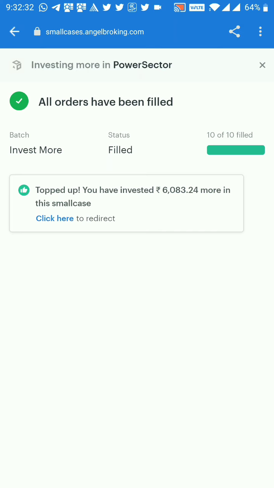But yeah, this is how we can invest through our smallcase. We need to link this smallcase account with our existing broker. So I have linked it with Angel Broking. You can link it with Zerodha or Upstox or anything you want. And this is how we execute our orders.